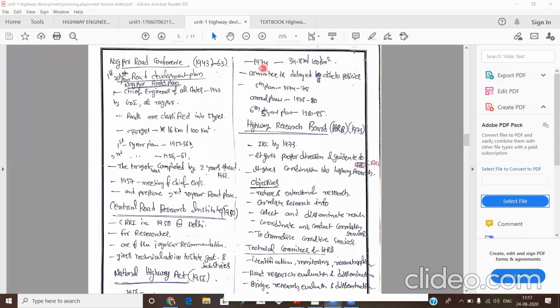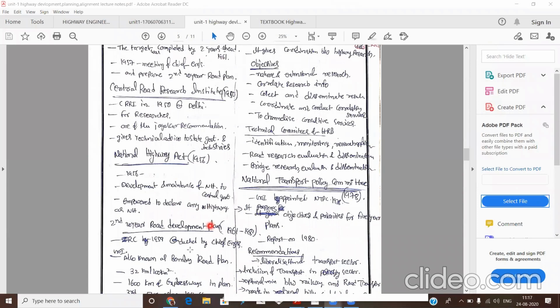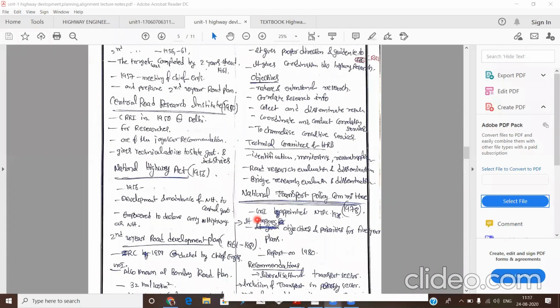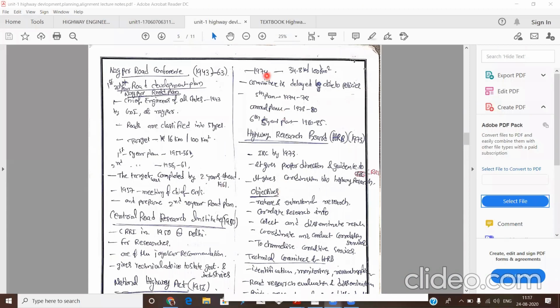At the end of the year 1974, the total length of the roads was 34.8 kilometers per 100 square kilometers area. But the main target length of 32 kilometers per 100 square kilometers was meant for the year 1981 only. The target was reached in 1974 itself. But the committees were delayed due to the changes in policy, changes in government and wars, as already told.